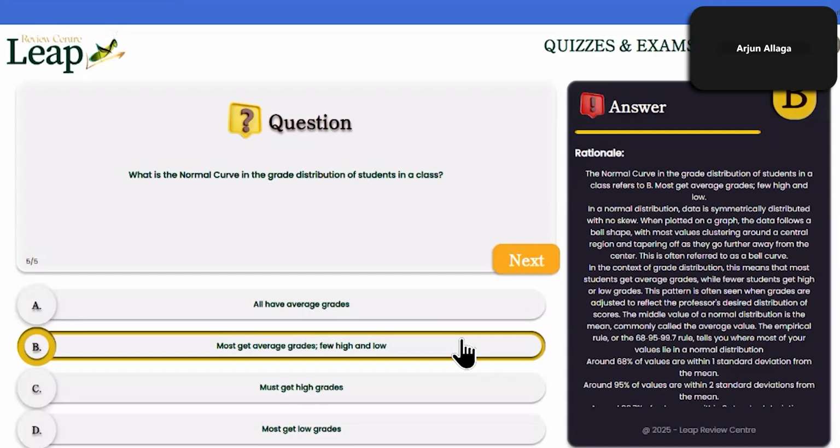If most of the students got low grades, of course, that's positively skewed distribution. Positively skewed because the tail is longer on the right side because the scores are situated mostly on the left side of the graph. So that's for the normal curve and then the skewed distribution. I hope that's clear.